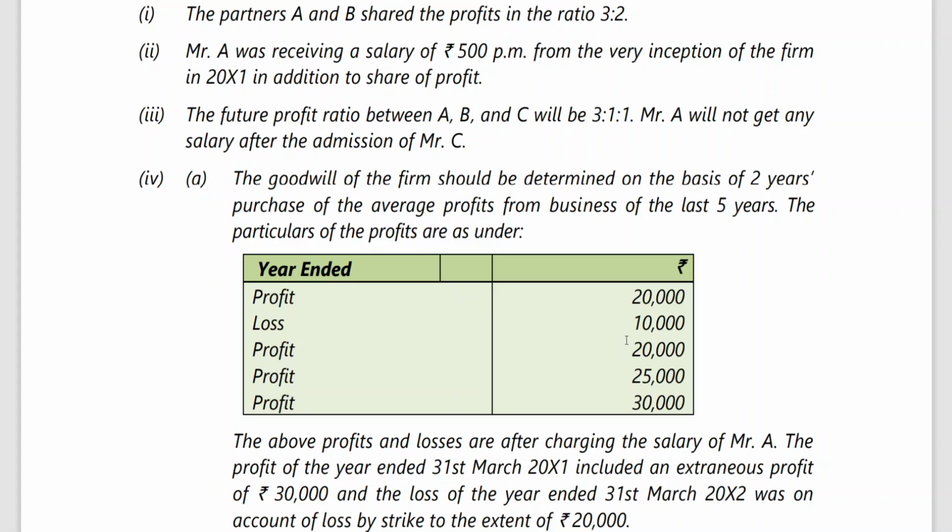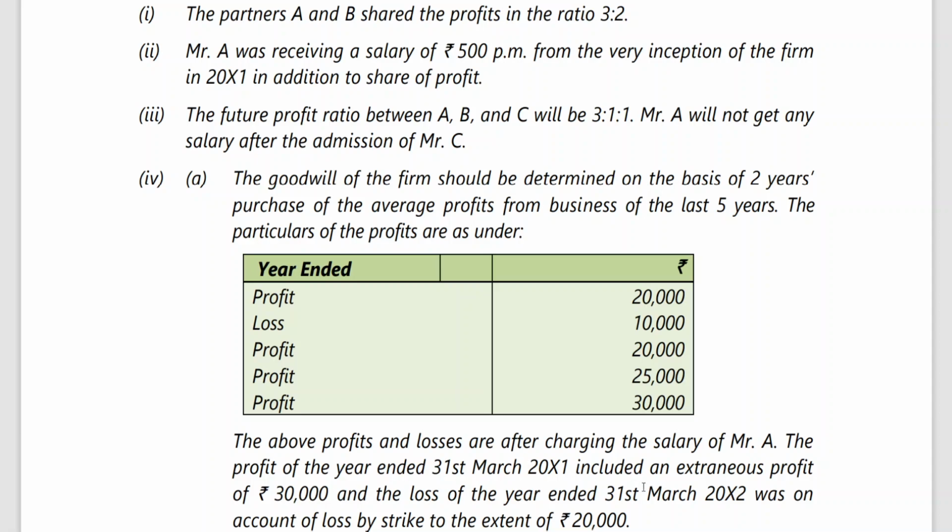So 20,000 rupees is to be added back, because I've told you, while valuing the goodwill in CA Foundation, even at the time of amalgamation of partnership firm also, I remember one old examination problem we have worked out. So I've told you that for valuation of goodwill, abnormal loss is not to be deducted, abnormal gain is not to be added. So since abnormal loss has been deducted, 20,000 is to be added.